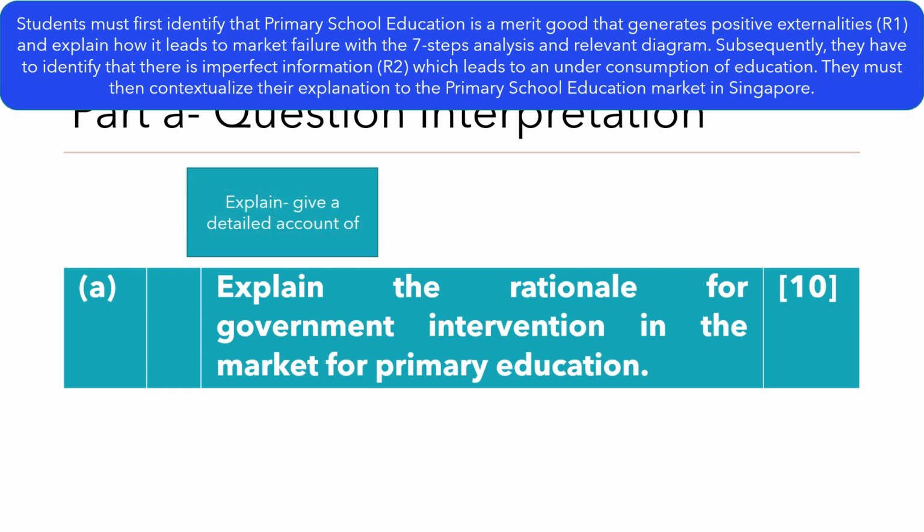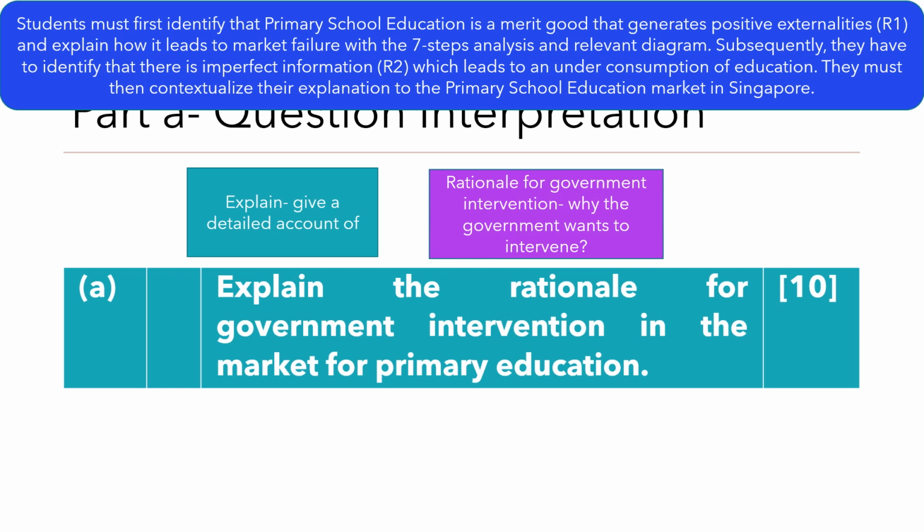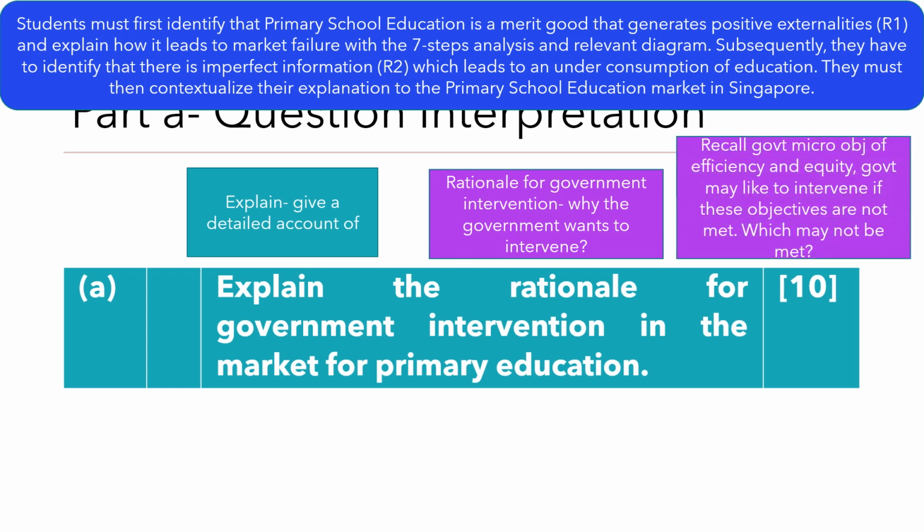Looking at the question specifically, the command word is "explain", which refers to giving a detailed account of. For market failure, this generally means using the 7-step framework to establish the reasons for market failure. This is further added on when we look at the idea of rationale for government intervention. Generally speaking, the government's microeconomic objectives are efficiency and equity. Looking at the good, we must identify what are the reasons for the government to intervene and which of these objectives may actually not be met.